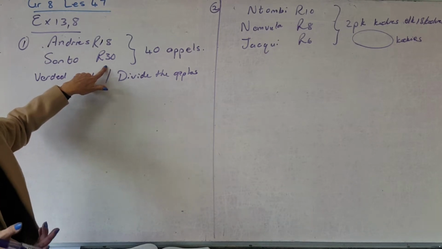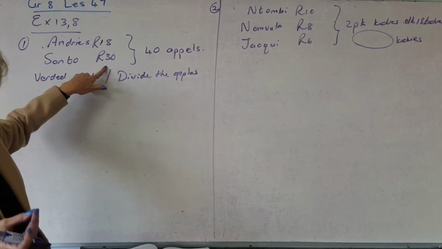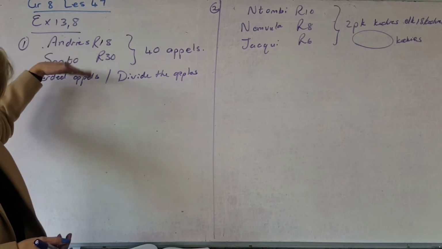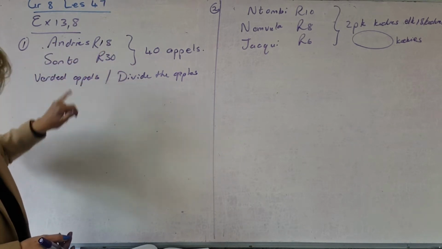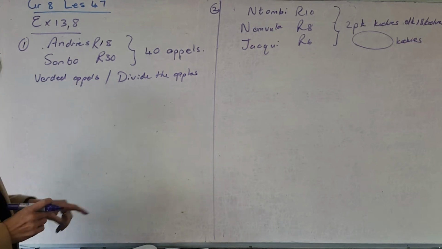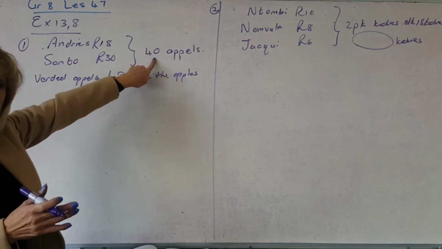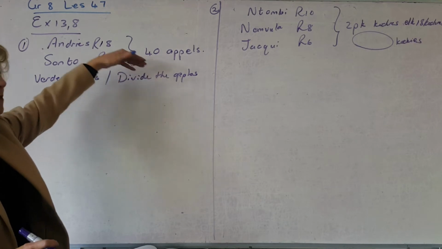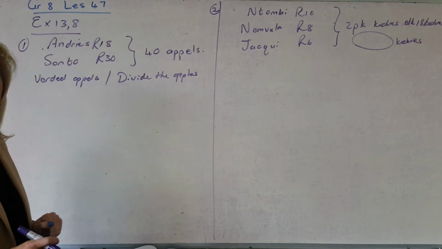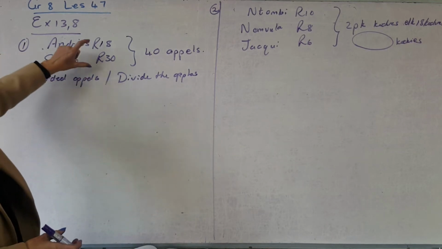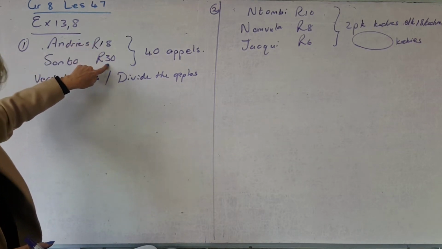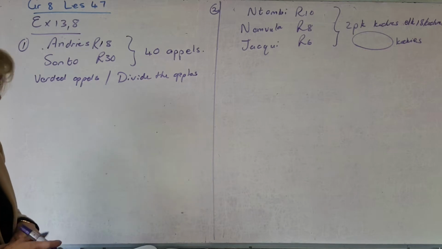I don't know if the English people's names that they use there are the same, so just see. 18 rand for the first person, 30 rand for the second person. But then you don't take the apples and say, okay, well, 20-20. The division must be in the same ratio as that. So what proportion was that? Wat se verhouding was daai gewees? 18 en 30 gee vir jou 'n totaal van 48.